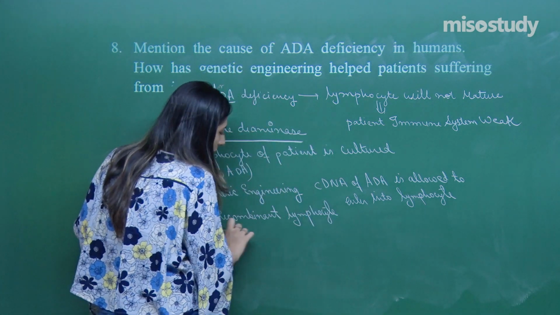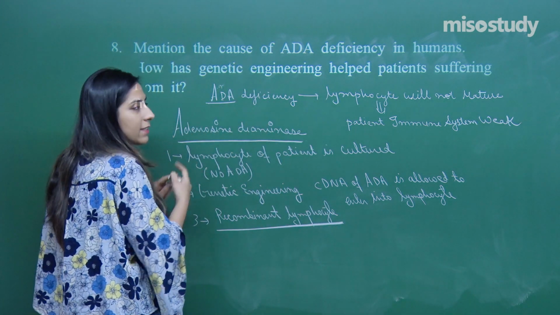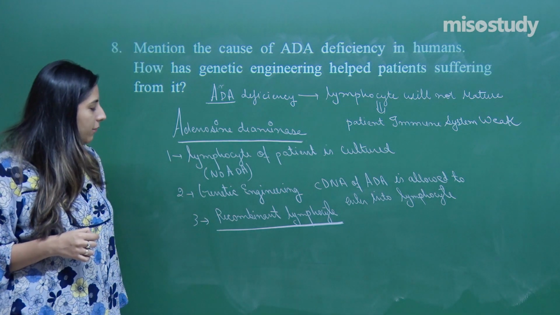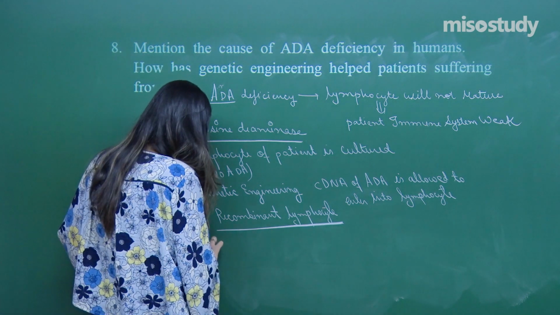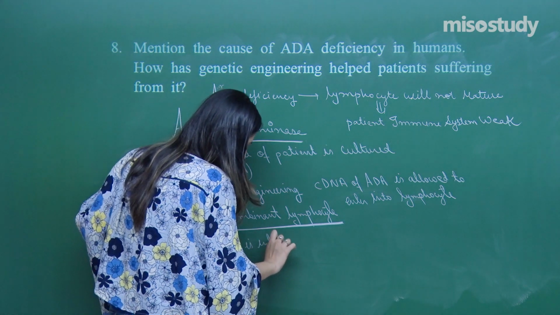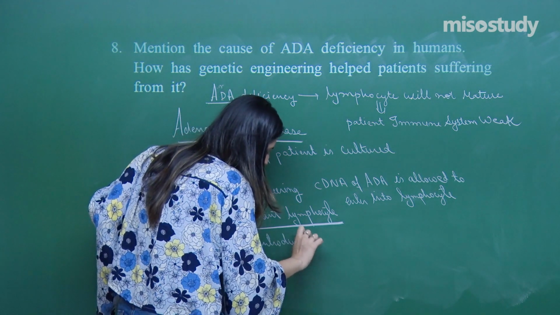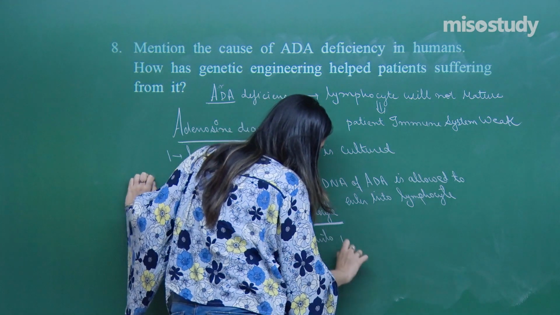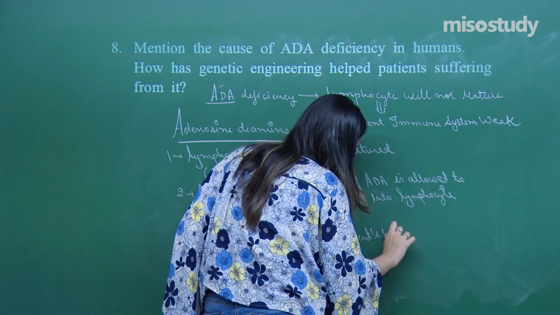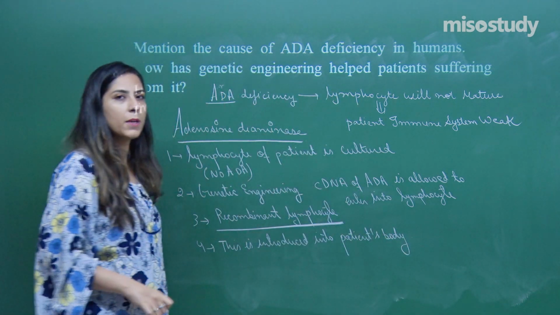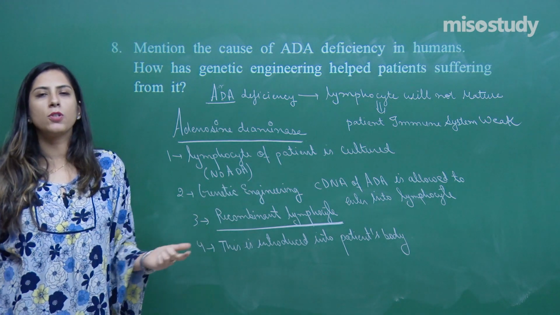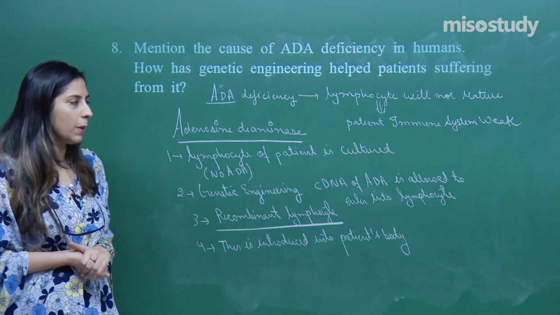Now these lymphocytes which are formed will have this ADA; they can produce the ADA enzyme. They are introduced into the patient's body. If they are allowed to enter the patient's body, then the patient's body will start producing this ADA. Now the lymphocytes will mature and the patient will be cured.